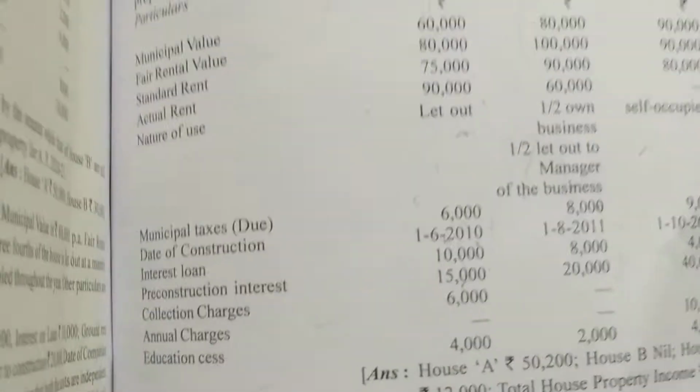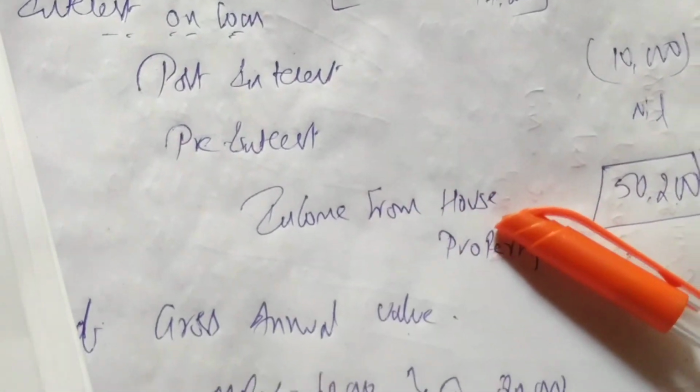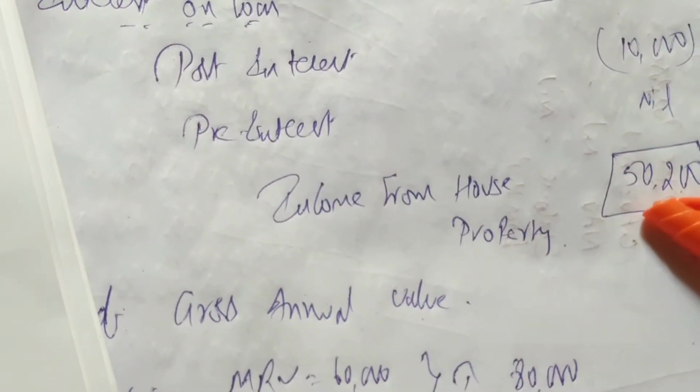It's easy. Okay, it's very easy. See what we have done. House A, we have done the calculation based on let out. So let out, we may get income or loss, but here we are getting income. So I have written here income from house property 50,200.